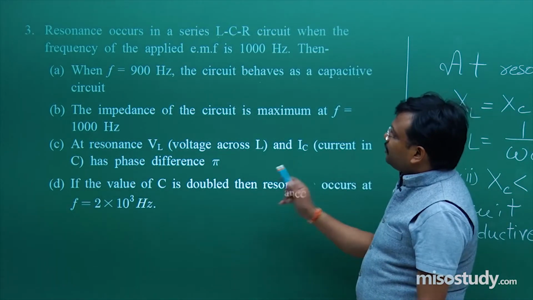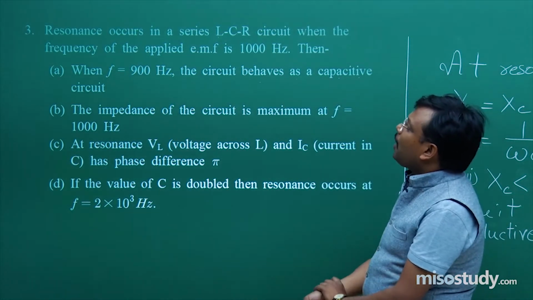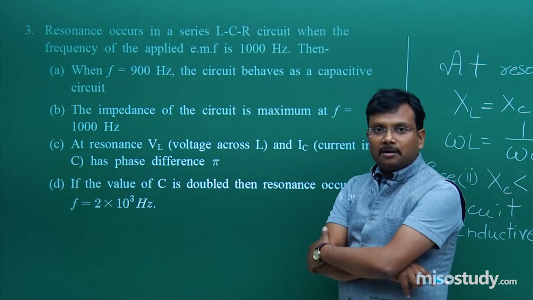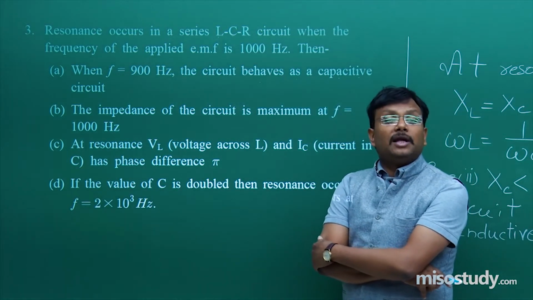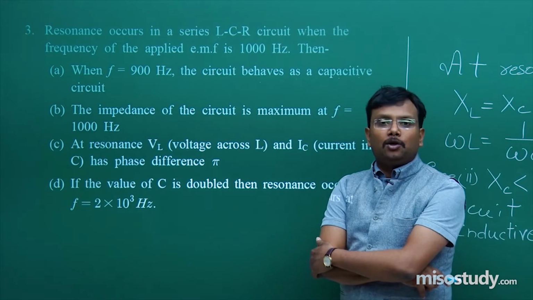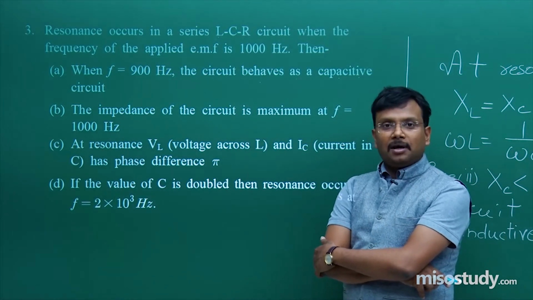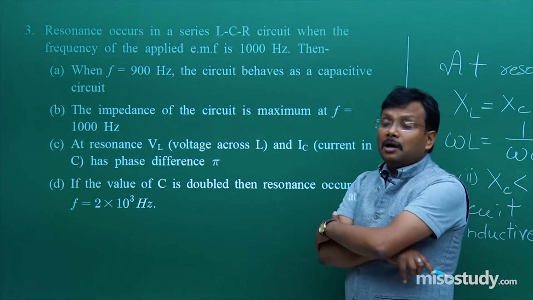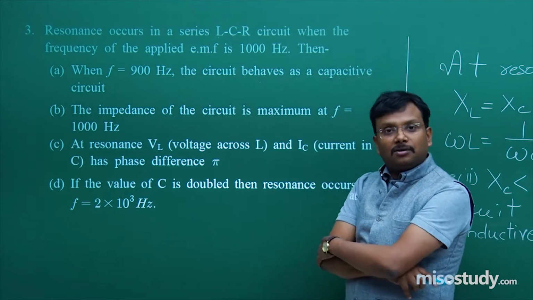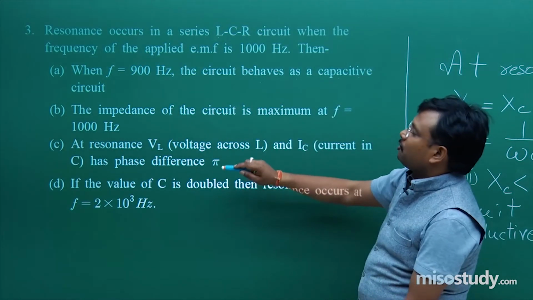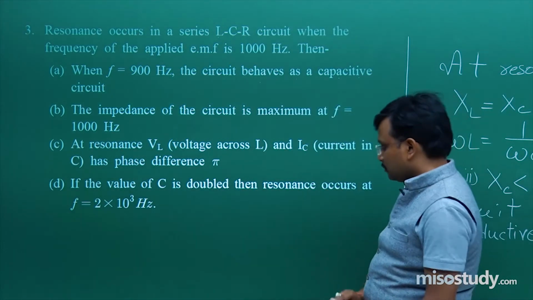Now this is something which you can try provided the value of L is given. Because if you change the value, then F is equal to 1 upon 2 pi into 1 upon under root L into C. So frequency is fixed over here at 1000 Hz. Okay. So best possible option is A.